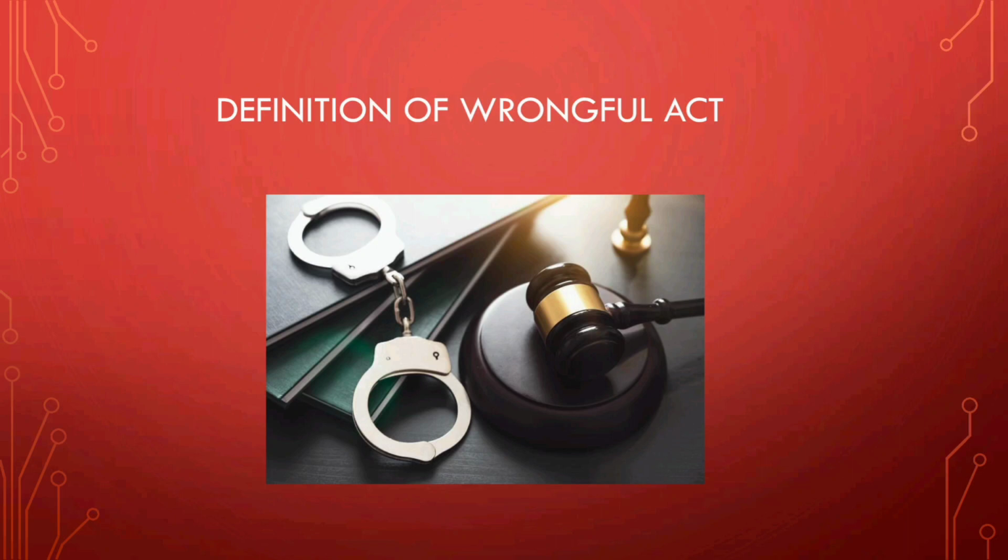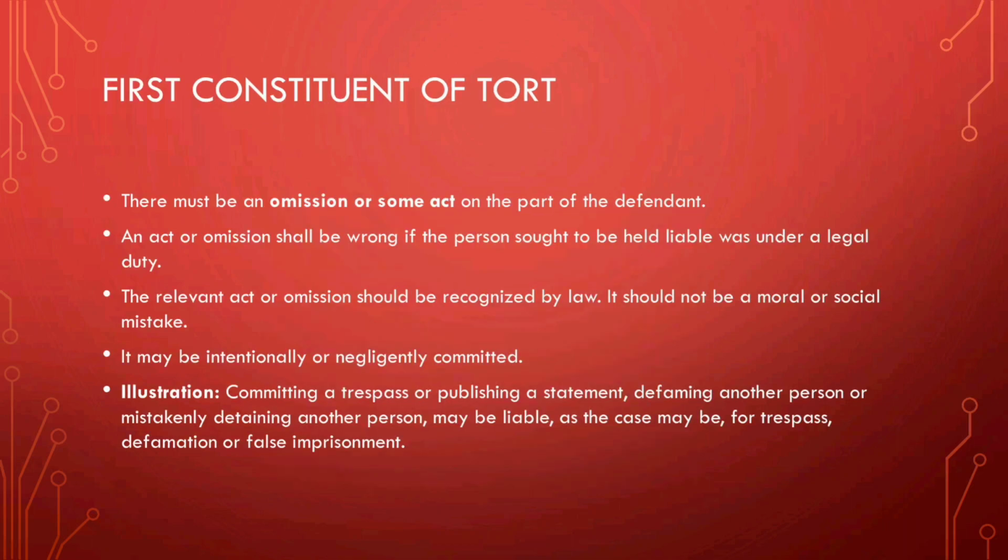Now, to understand it more clearly, a wrongful act means there should be some constituents of torts, some of the following which may result in the wrongful act.